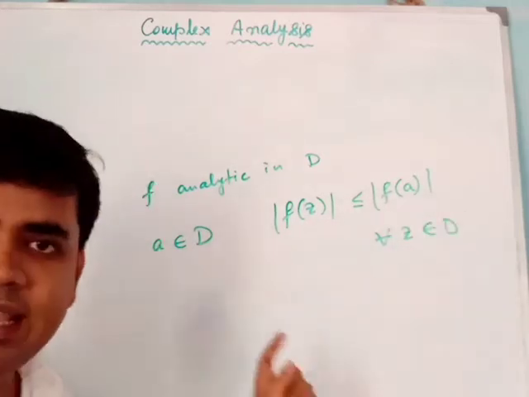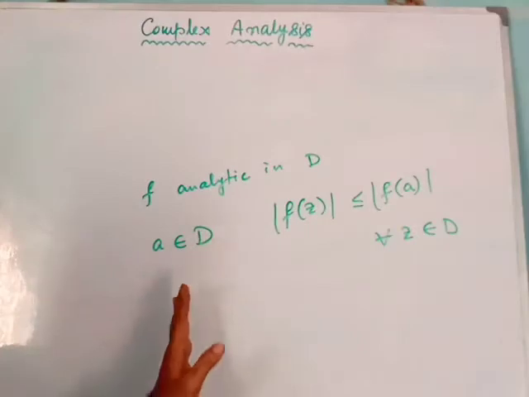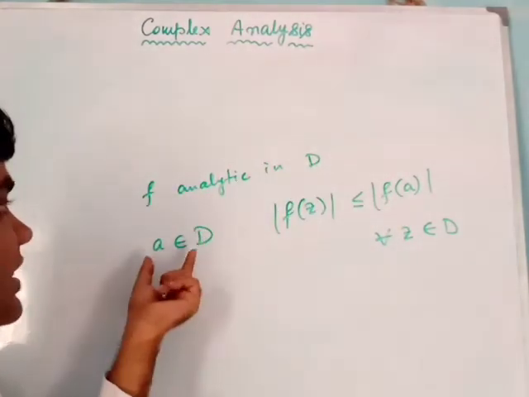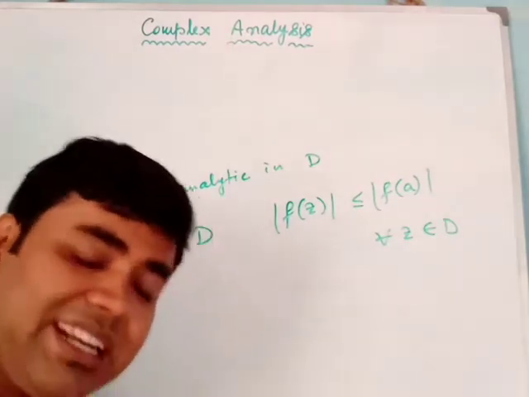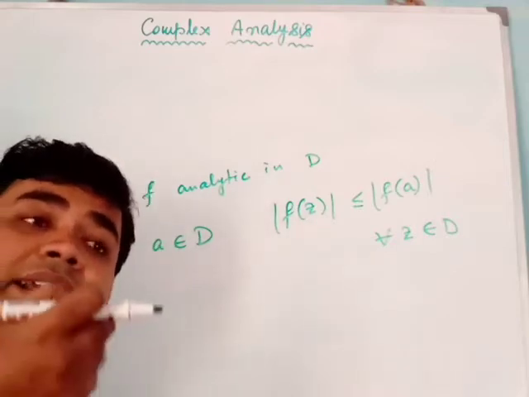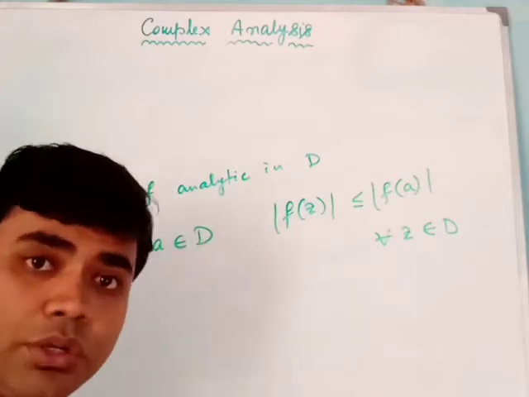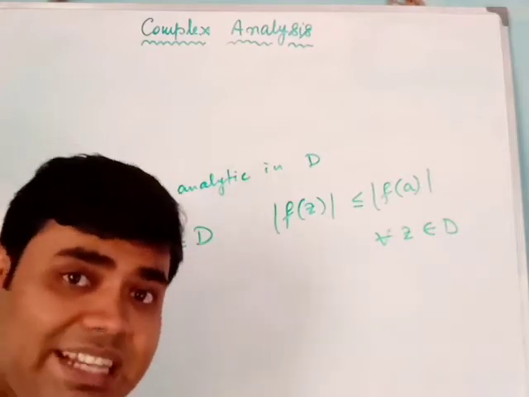So here we are getting a contradictory result to the maximum modulus theorem. f should be analytic in D, and there exists an inside point. I have repeatedly said that the maximum modulus theorem asserts that if we get the maximum value of the modulus of the function, we will get that on the boundary only, not at any inside point.